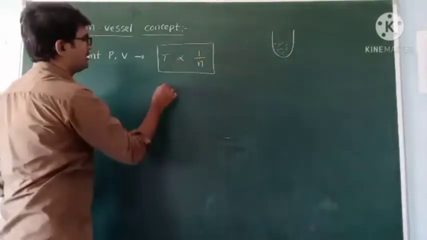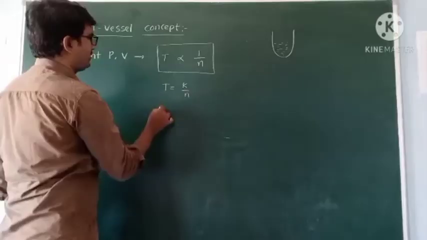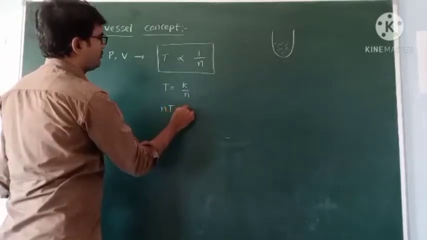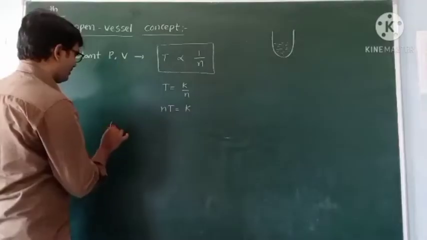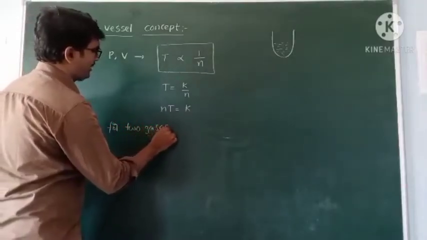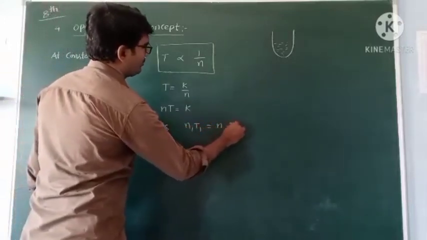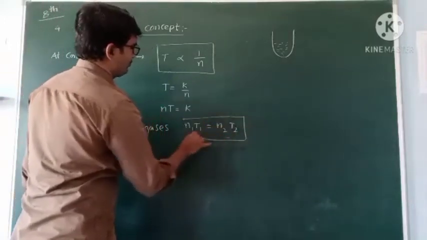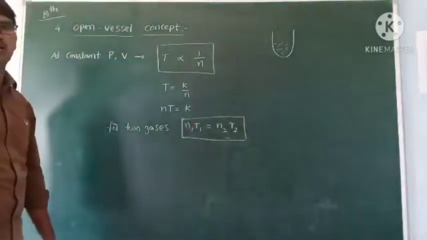For removing the proportionality, T is equal to K by N, so N moves to this side: N into T is equal to K, a constant. So for two gases, N1 T1 equals N2 T2. This is about the open vessel concept.